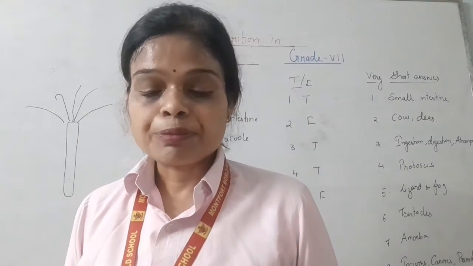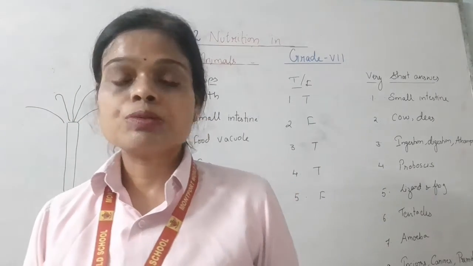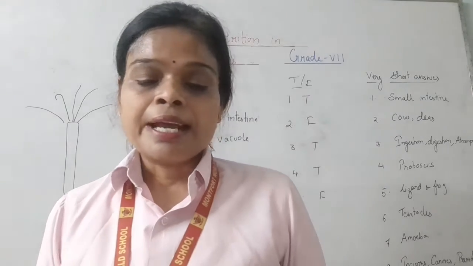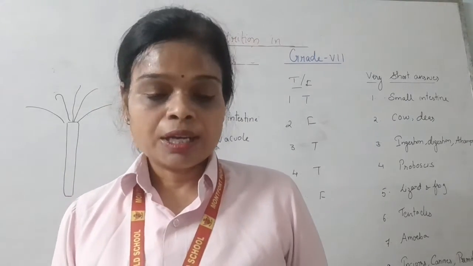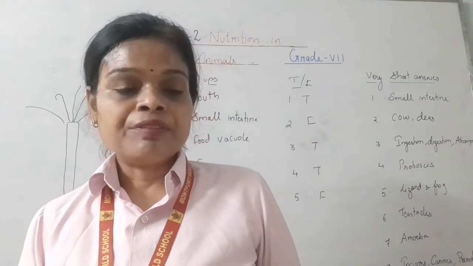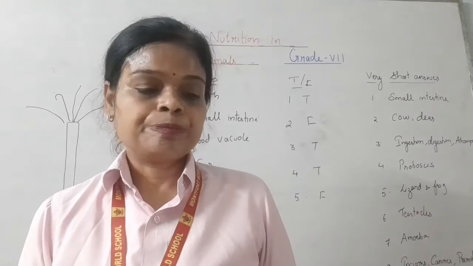Extracellular digestion is the process of digestion that takes place outside the cell, like in humans and cows. It is a complex process, and it is performed by a very large number of systems. So ours is extracellular digestion.